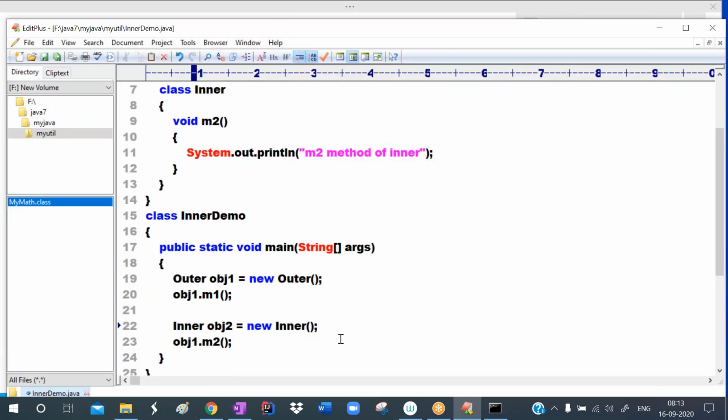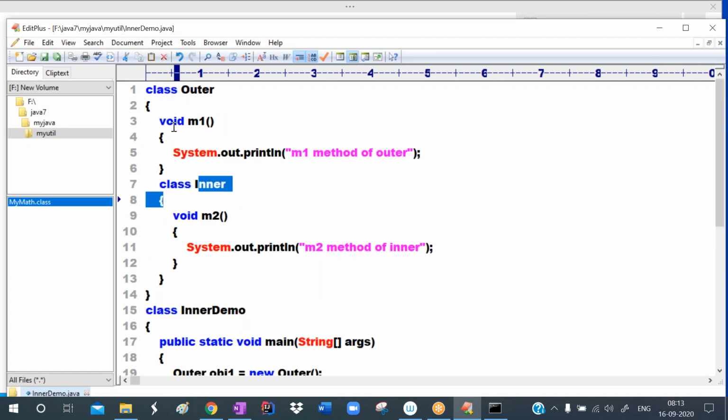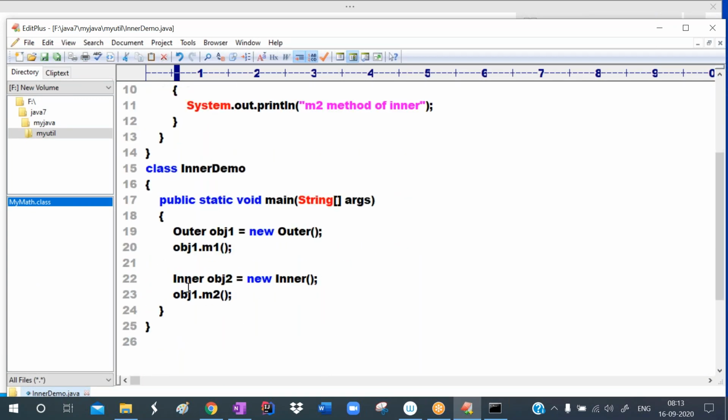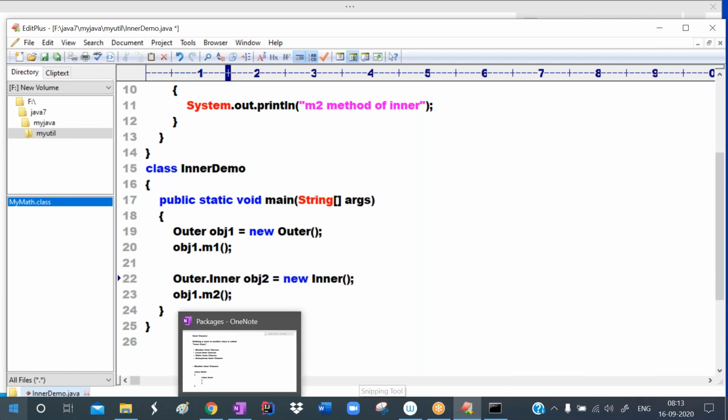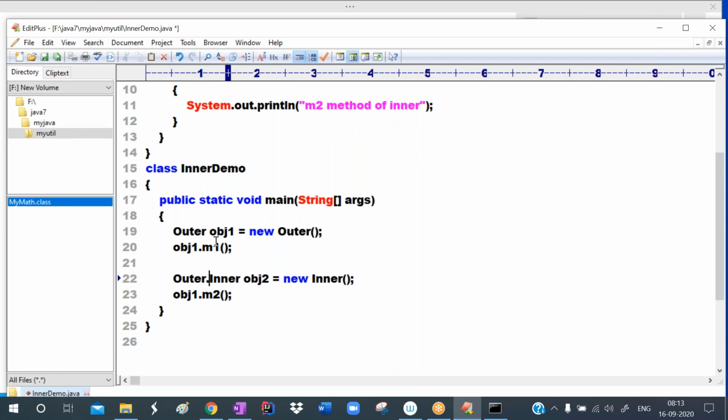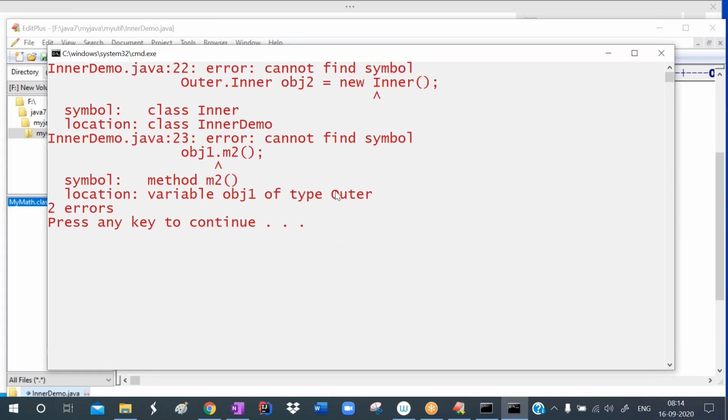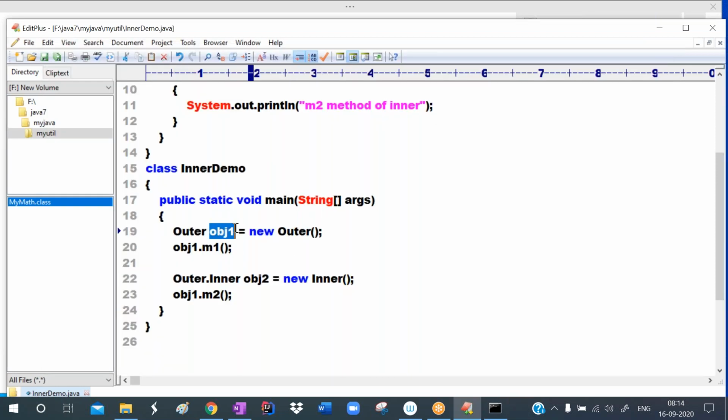So if you want to create the object for the inner class, we have to use the outer class name, outer dot inner, to create the object. Whenever we create the object like this, now also it will give an error. Observe. We have to use the outer class object name. So what is the outer class object name? obj1. So hence you can create the object.